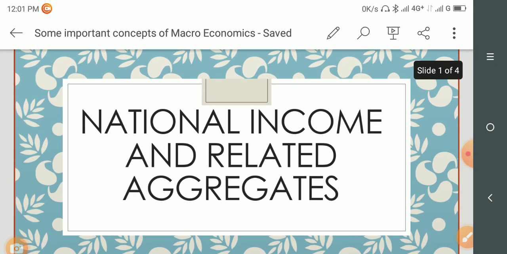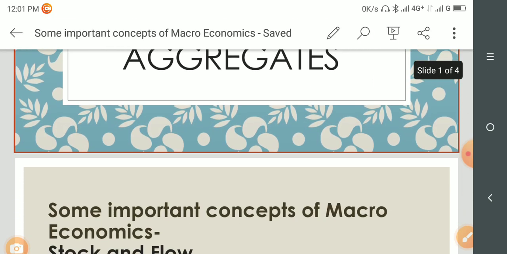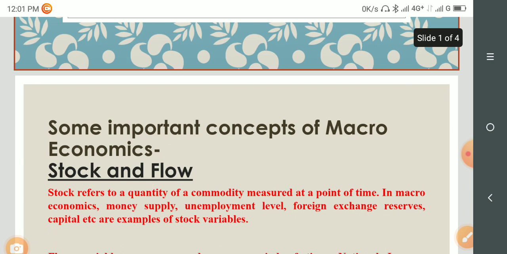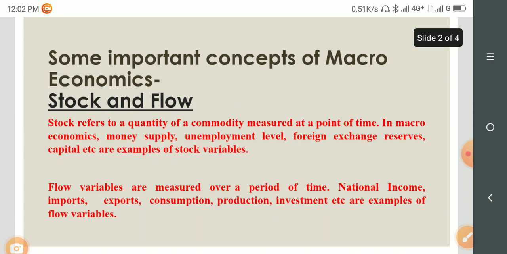Before starting the chapter national income and related aggregates, we must know some important concepts of macroeconomics. First of all, let us understand stock and flow. Stock refers to a quantity of a commodity measured at a point of time. In macroeconomics, money supply, unemployment level, foreign exchange reserves, capital, etc. are examples of stock variables.